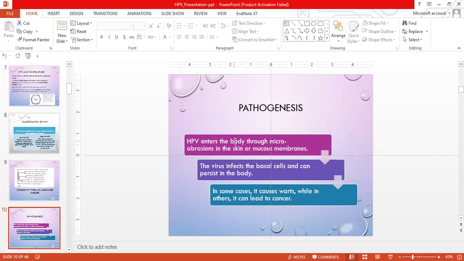Pathogenesis. HPV enters the body through microabrasions in the skin or the mucous membrane. The virus infects the basal cells and can persist in the body. In some cases, it causes warts, while in others, it can lead towards cancer.